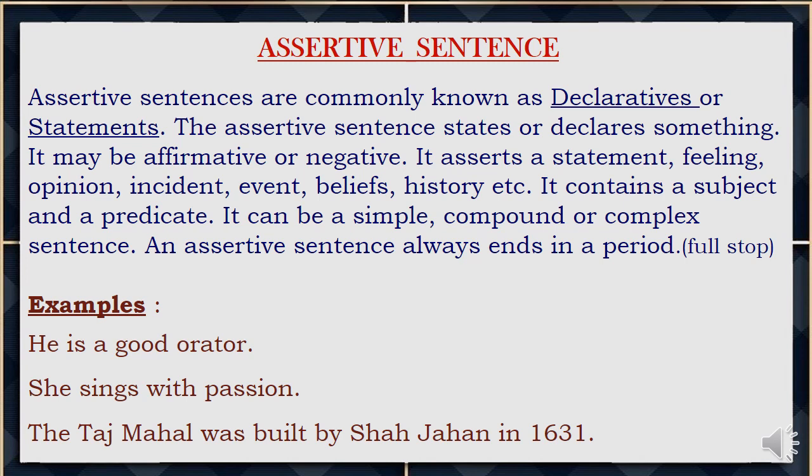It asserts a statement, feeling, opinion, incident, event, beliefs, history, etc. It contains a subject and a predicate. It can be a simple, compound, or complex sentence. An assertive sentence always ends in a period that is known as a full stop.